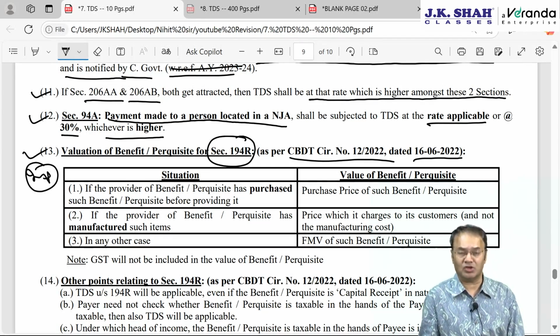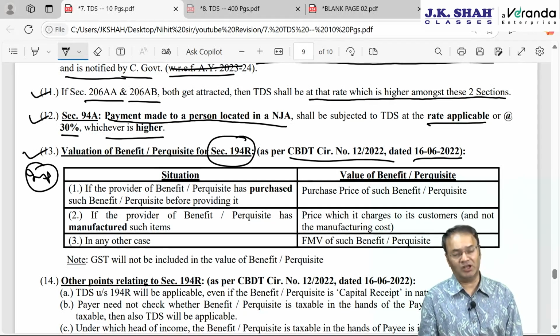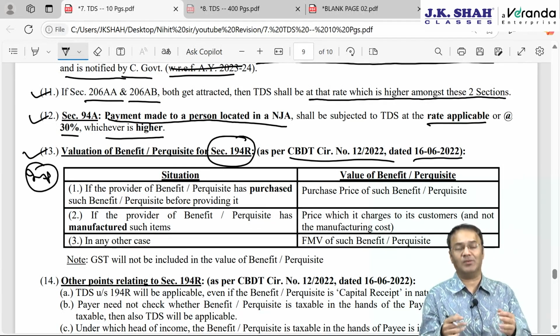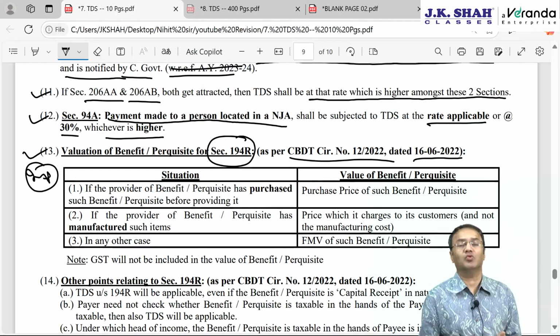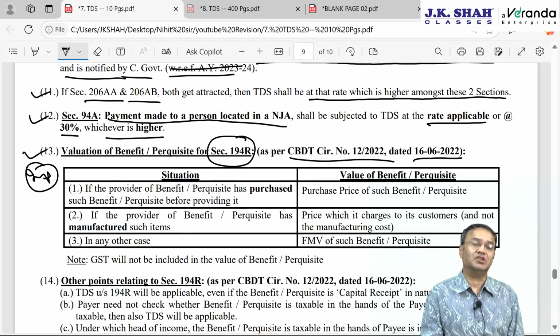Many a time, social media influencers take money from corporates and do unboxing of the product in front of the camera, or they submit their review after using that product. For the followers, it's a very good way of advertisement, and that is the need of the present time. In such a situation, for benefit or perquisite,